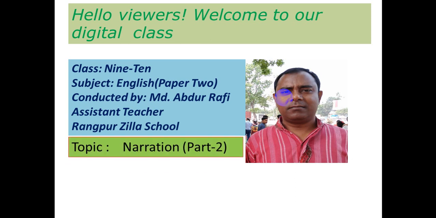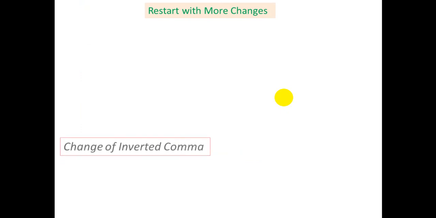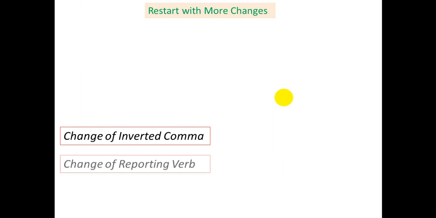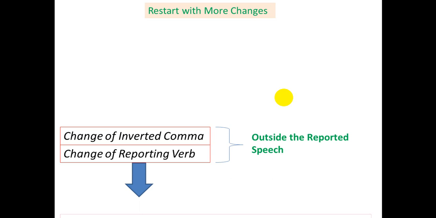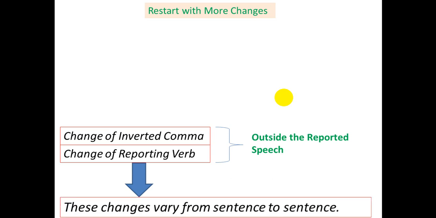So in this class today I am going to talk about some changes that happen while we are doing indirect ones. The changes are the change of inverted comma and of course the change of reporting verb. These happen outside the reported speech, and for your kind information, these changes vary from sentence to sentence.